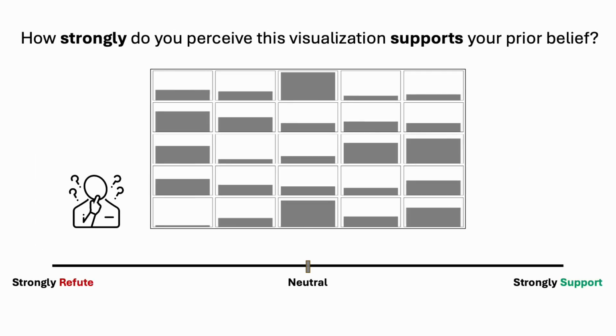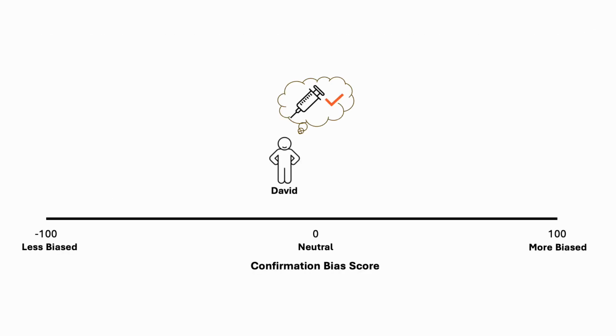We measure confirmation bias by asking our participants to evaluate to what extent the visualization supports a given prior belief. Since we expect participants to read the visualization as 0 if they are fully neutral, we interpret deviation from neutral towards the supporting evidence as the magnitude of confirmation bias. Our resultant bias score ranges from -100 to 100.